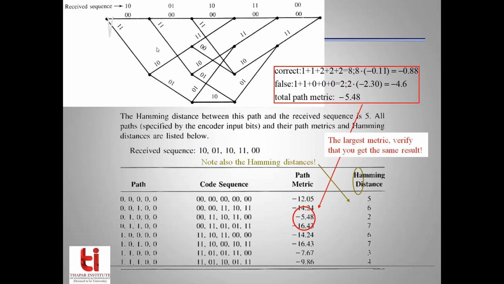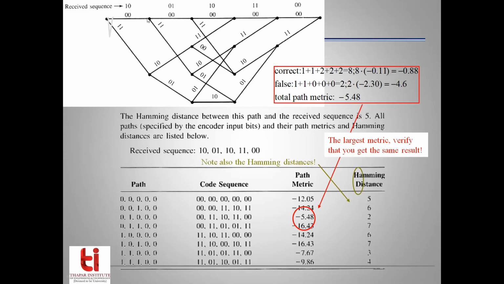So let's have a look again at how we are going to determine the code sequence corresponding to a given path. If it is not clear what we mean by path, let's take the example of the second path, and I'm reading it out: 0 0 1 0 0. Starting from this node, the first is 0, so we go along a straight line.